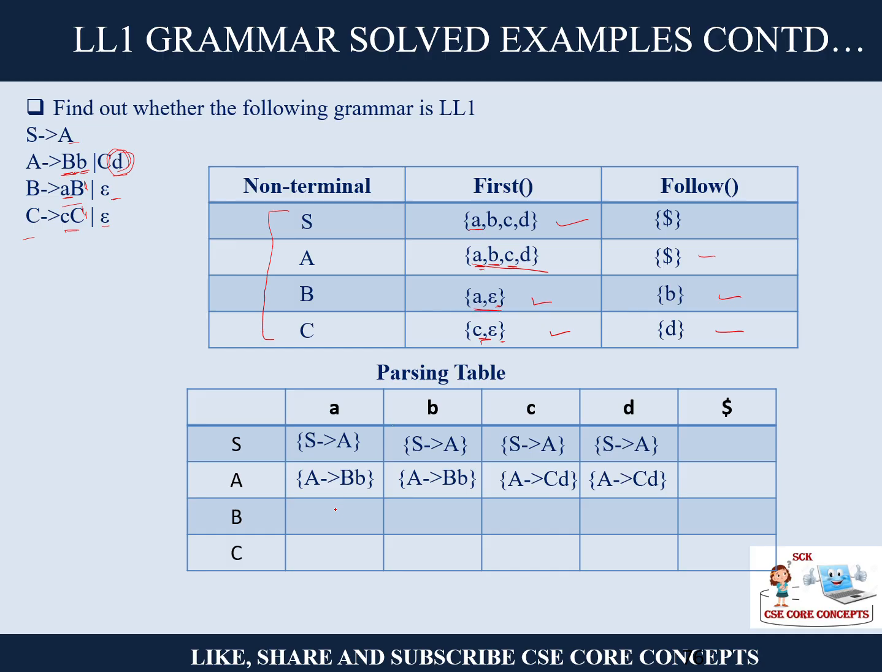So for B, A let us write down. For epsilon we have to use the follow function, so it is B to epsilon. For C, it is C and epsilon, so let us first write down the rule for C. And for epsilon, we have to use the follow set. Done. So it is a perfect LL1 grammar.